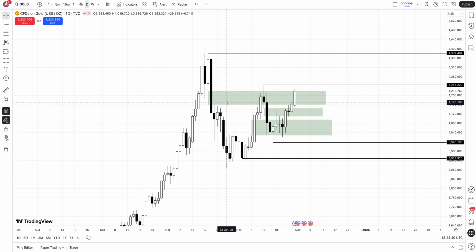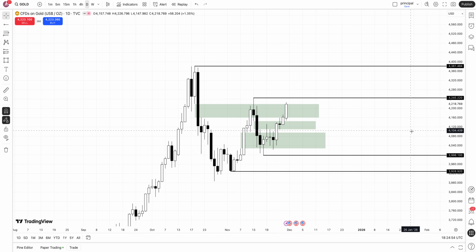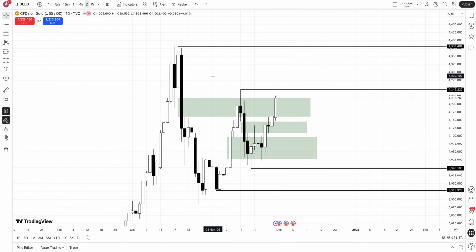Here we have this bearish daily Fibonacci gap, and the plan is very simple. If we want a continuation higher, we need a daily closure above. On Friday we still respected the gap. If we have a daily candle closure above this level, I will expect a continuation higher, at least to sweep this high. If we have a candle closure above this level and above this high, I will expect a continuation higher, and maybe in the next week we will see a new all-time high.